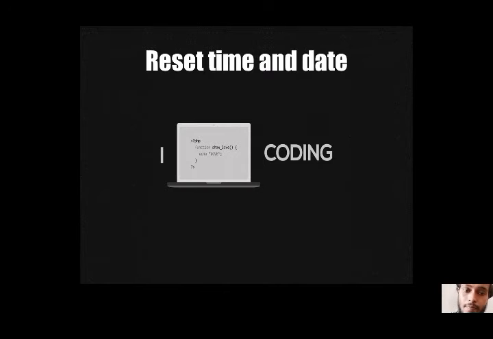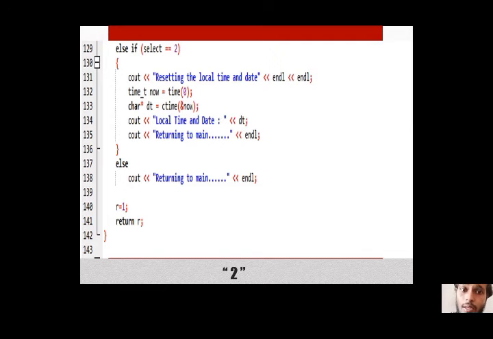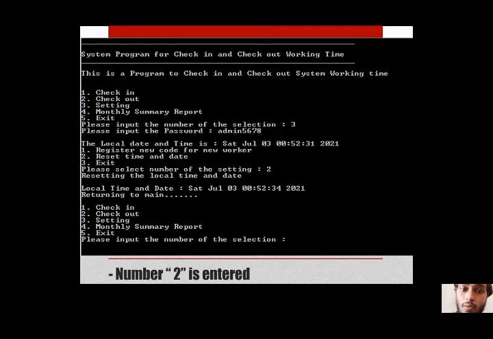The second option in the setting is reset time and date. So this is basically the coding of resetting the local time and date. This is only done when the system's local time and date does not tally with the actual time and date. So when I enter option number 2, it will automatically update to the actual time and date. All right, moving on to the next slide.